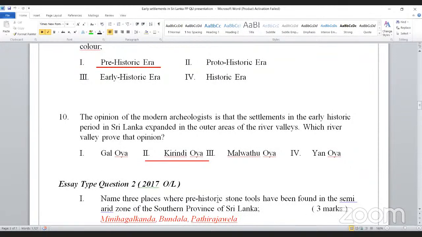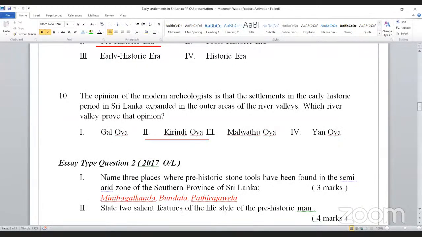Name three places where prehistoric stone tools have been found in the semi-arid zone in the southern province of Sri Lanka. Once again, they are asking the same thing with different wording. Here they ask for the semi-arid zone in the southern province. That is the Hambantota region: Minihagakanda, Gundala, Patrach. They are the three places where Stone Age men lived.